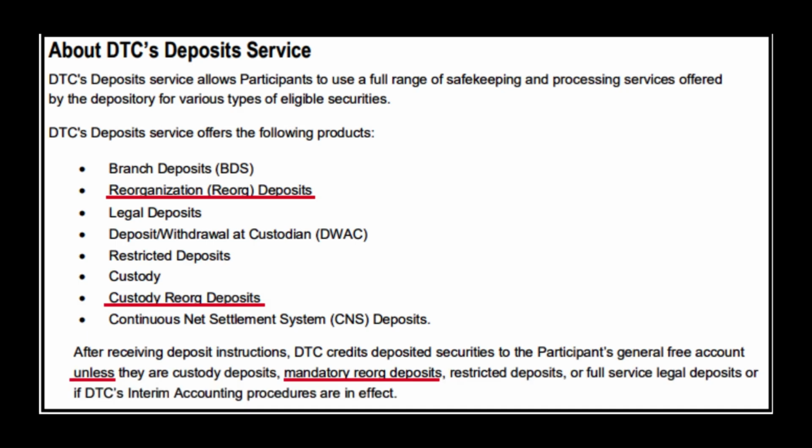DTC's deposit services include branch deposits, reorganization deposits, this may apply to MMTLP, custody deposits, this may apply to MMTLP, and various other services that I recommend all MMTLP investors review. However, I will only cover the services which I personally believe relate to our MMTLP situation. There is so much information it is difficult to synthesize into small entertaining videos. So please review these guidelines for yourself and let me know in the comment box if I missed anything worth mentioning.